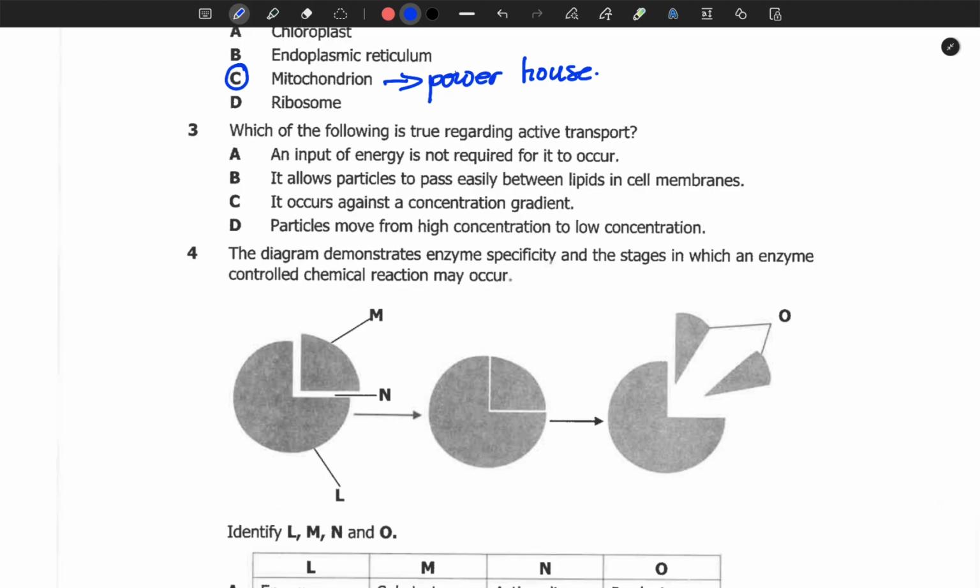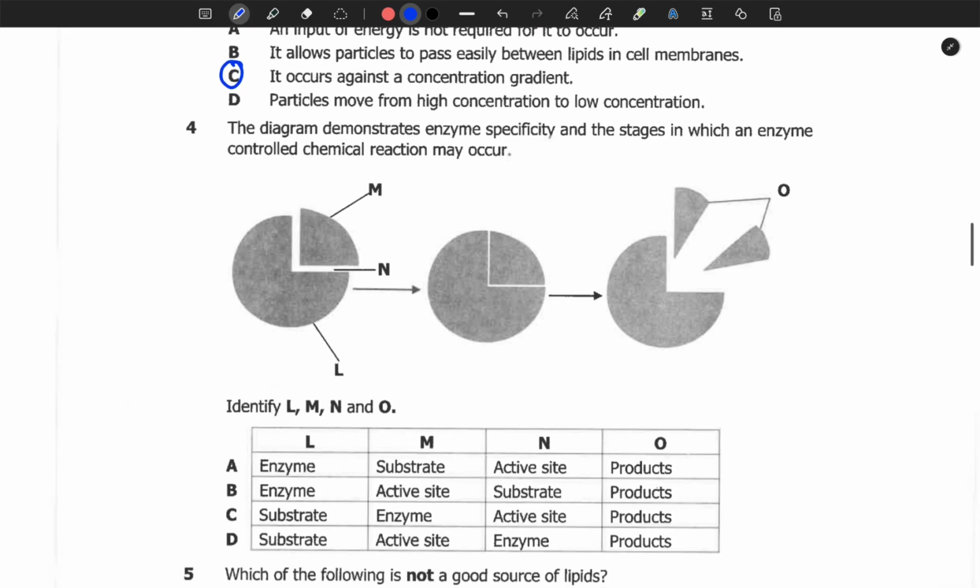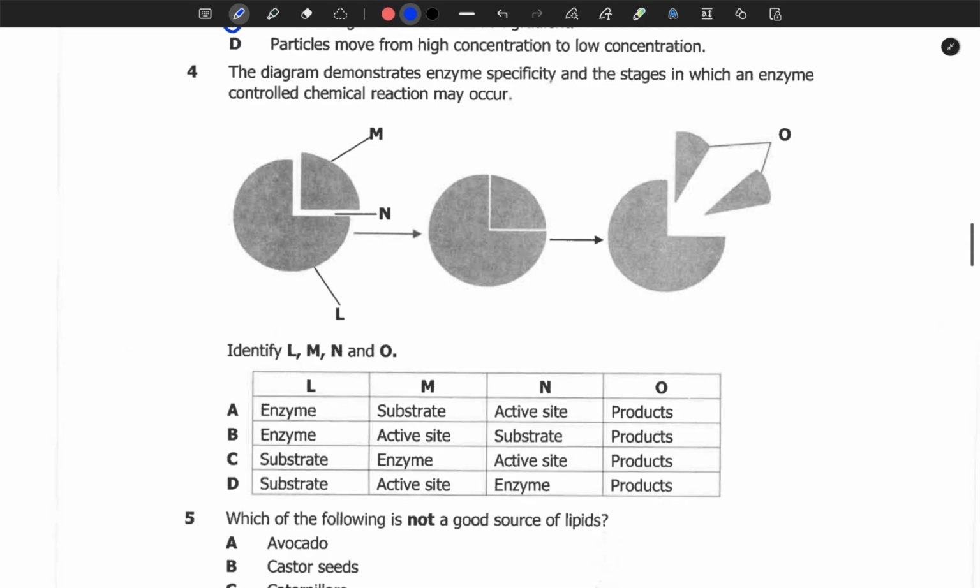Which of the following is true regarding active transport? So active transport, option A, an input of energy is not required. This is not true. It allows particles to pass easily between lipids in cell membranes. This is not true. It occurs against a concentration gradient. And since it occurs against a concentration gradient, energy is required. We move on to question number 4.